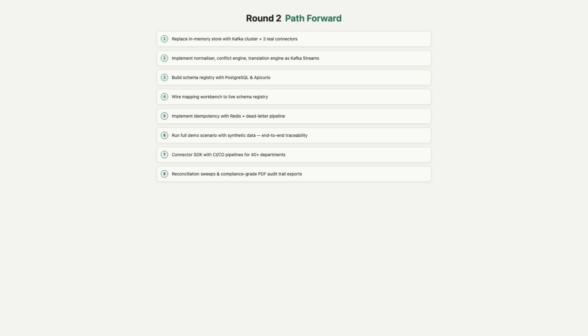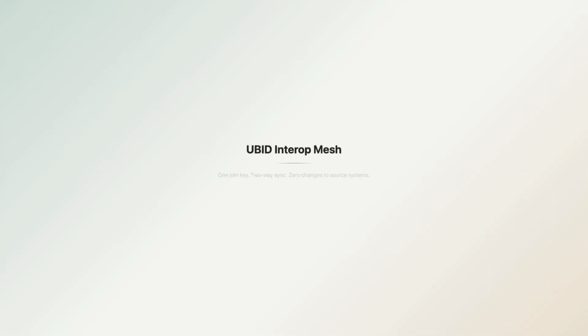Round 2 replaces the in-memory simulation with a real Kafka cluster and 3 live connectors. The normalizer, conflict engine, and translation engine become Kafka Streams microservices. A schema registry built on PostgreSQL and Apicurio powers the mapping workbench directly, with idempotency in Redis, a dead letter pipeline, and end-to-end traceability across every connector. UBID Interop Mesh: one join key, two-way sync, zero changes to source systems.